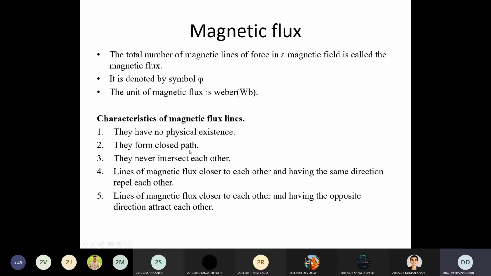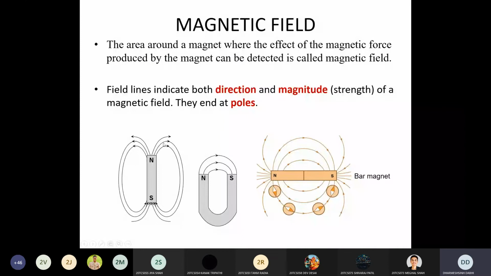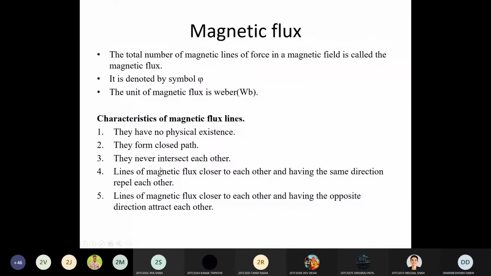Second is that they form a closed path. You can see here when it is passing from N to S, it creates a closed path. From N to S also it is flowing. So that makes the closed path. That is the main thing, the main difference between the magnetic flux and electric flux.